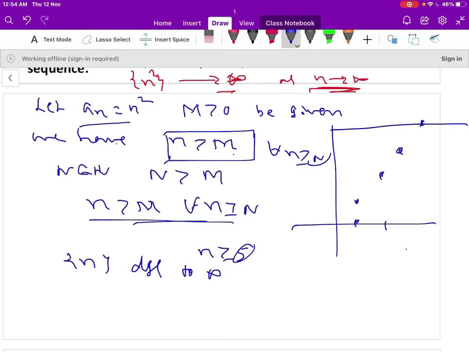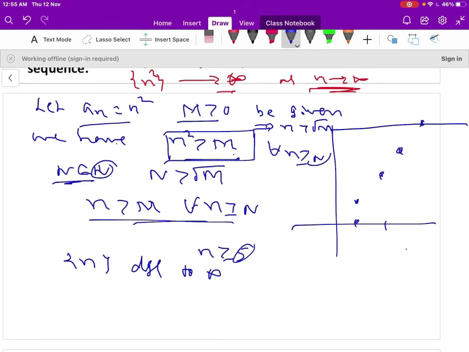So let us take a_n equal to n square. Let m greater than 0 be given. We want n square greater than m. So this implies n is greater than square root of m. So let us choose N belonging to the natural numbers such that capital N is greater than square root of m.